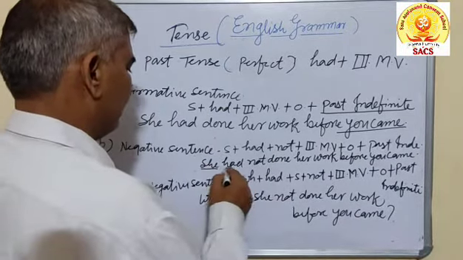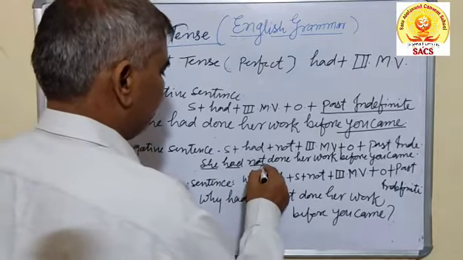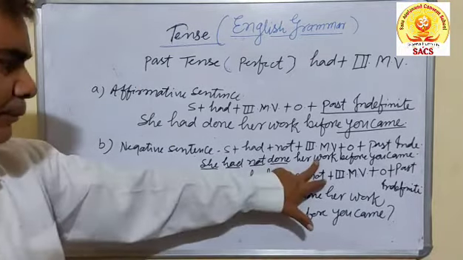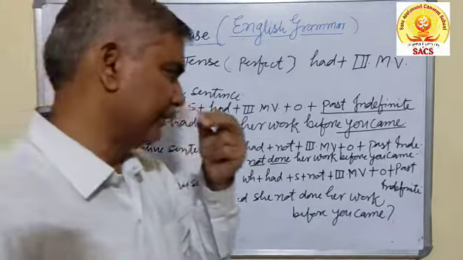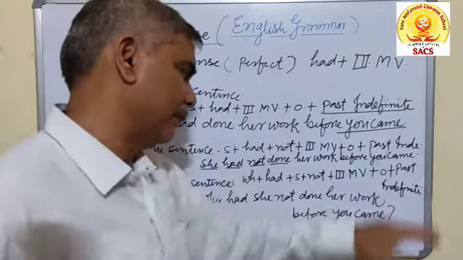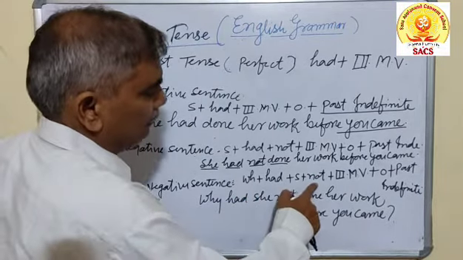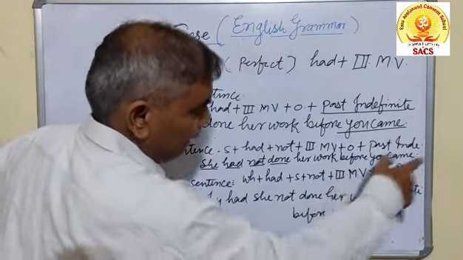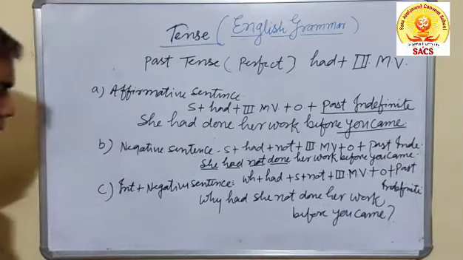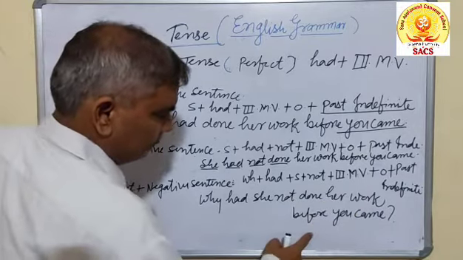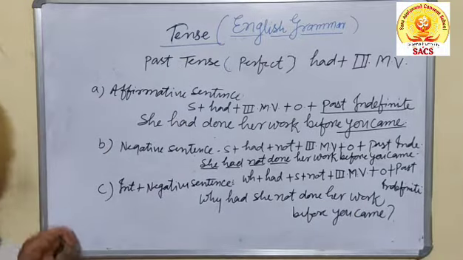You know, she is subject, had is helping verb, not is the negative word, done is the third form of the main verb. Her work is the object here, and before you came, this is the past indefinite. In the same way, WH plus had plus subject plus not plus third form of the main verb plus object plus past indefinite. Example: why had she not done her work before you came? And mark of interrogation.